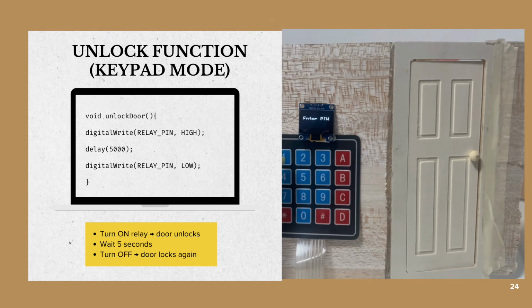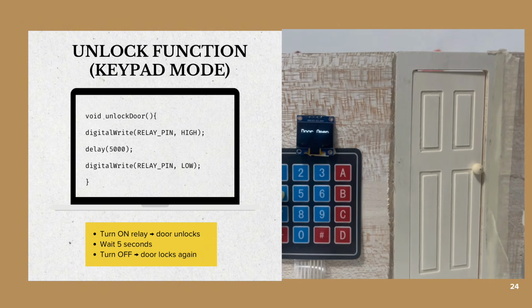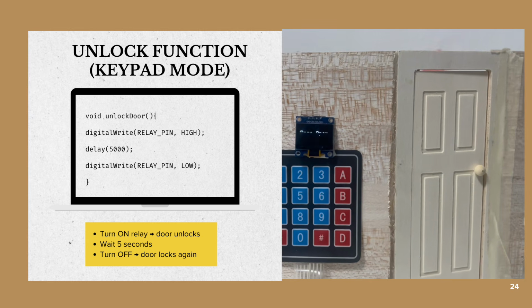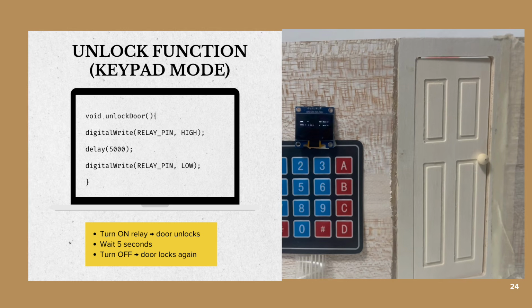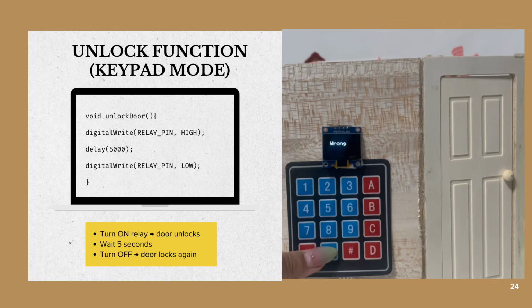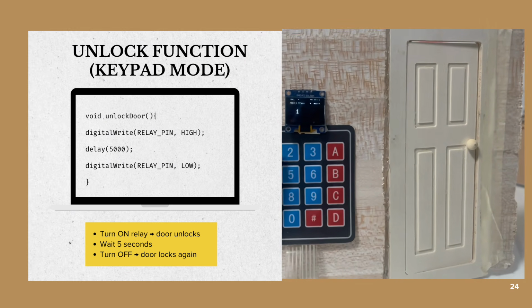Next example is the unlock function in the keypad mode. As you can see, if the relay pin is HIGH, it means the relay is turned on and the door is unlocked. And then delay for 5 seconds. Then the relay pin is LOW, so it means the relay is turned off and the door is locked again.